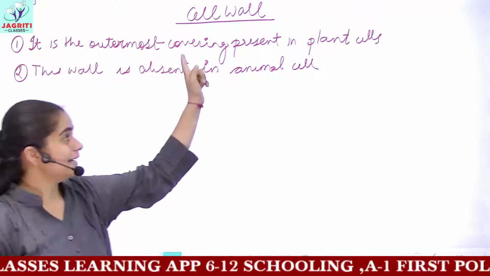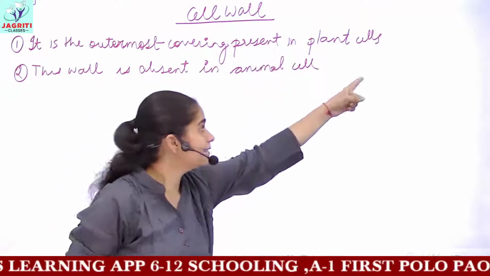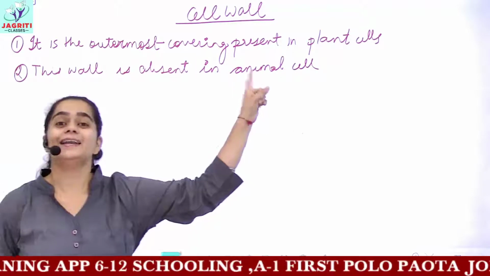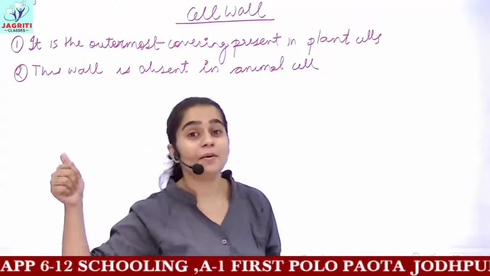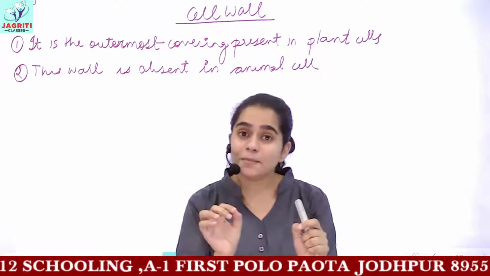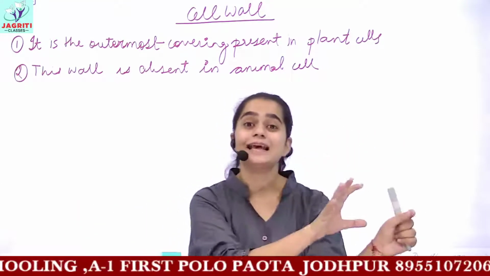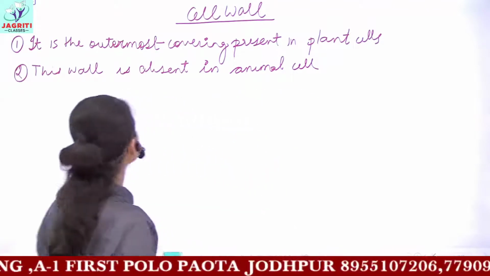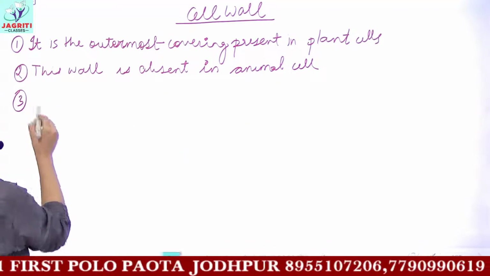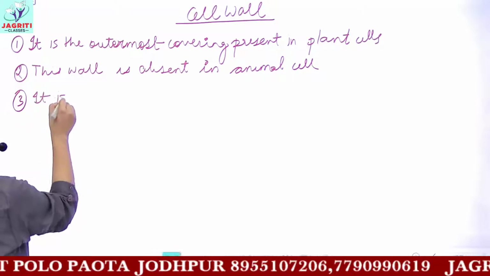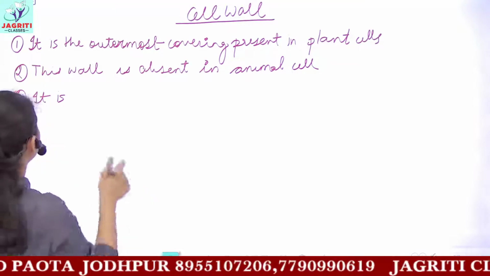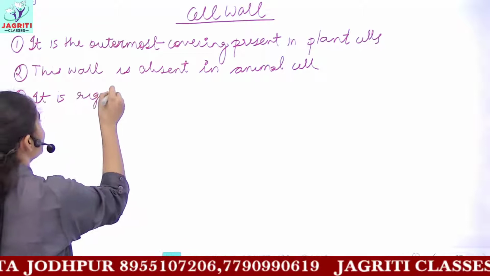So it is present as an outermost covering in the plant cell and it is absent in the animal cell. Whereas the plasma membrane which we studied was present in both animal cells as well as in plant cells.